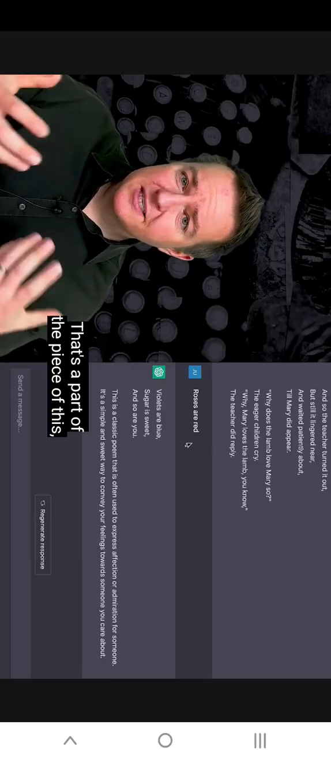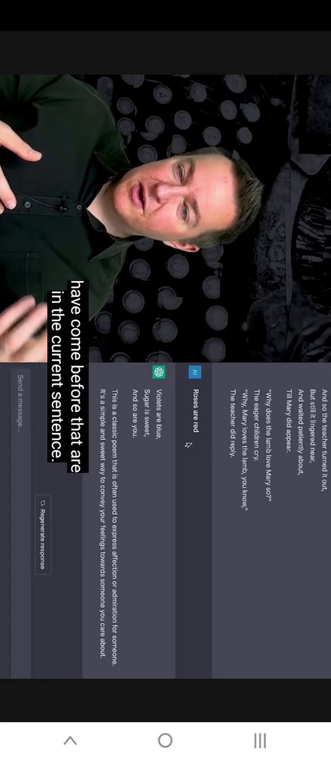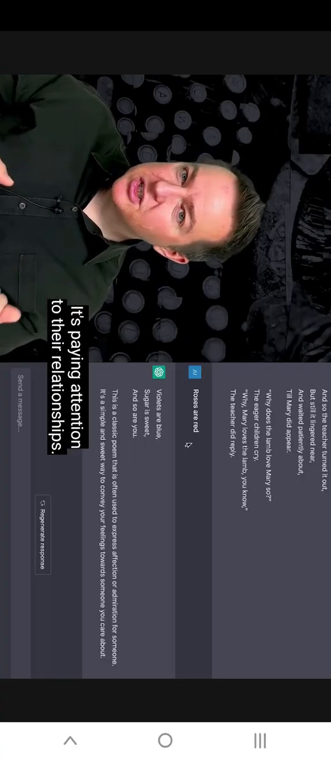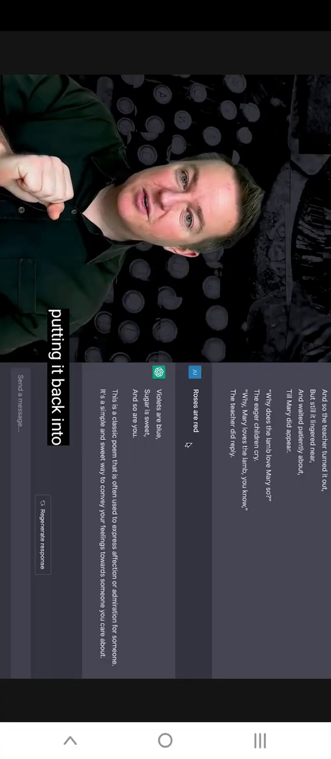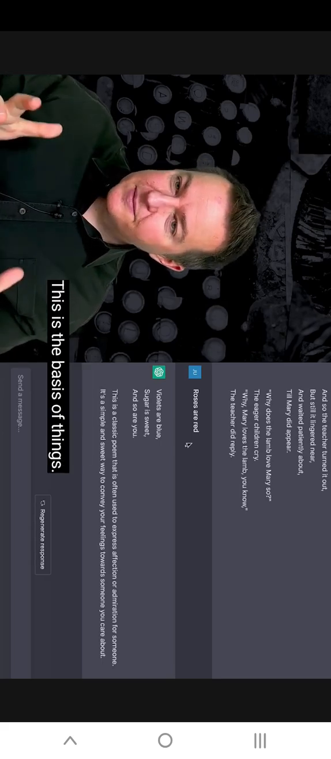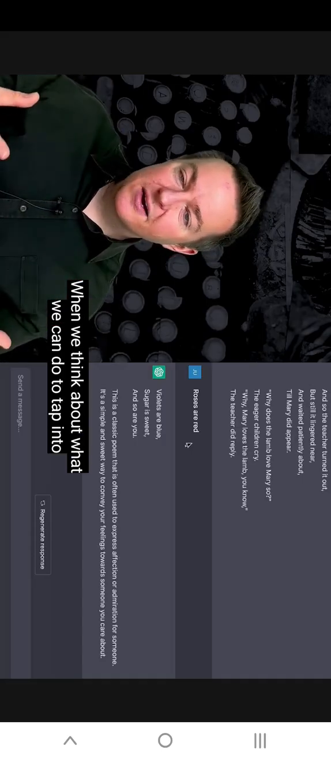And so part of this is that it pays attention to words and uses that knowledge of the context. It's paying attention to the different words that have come before, that are in the current sentence. It's paying attention to their relationships, and it's using that contextual knowledge to try to predict the next word. And then it's taking the word that it produced, putting it back into the output, and trying to produce the next word and the next word. And this is the basis of things. Now, this will be helpful to know when we start thinking about the patterns of our prompts, when we think about conversations, when we think about what we can do to tap into this fundamental concept of predicting the next